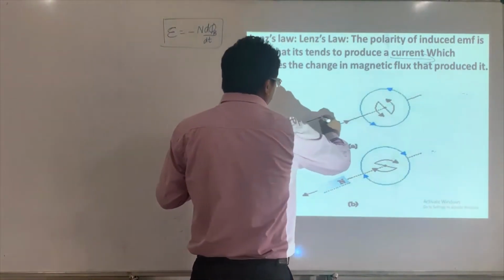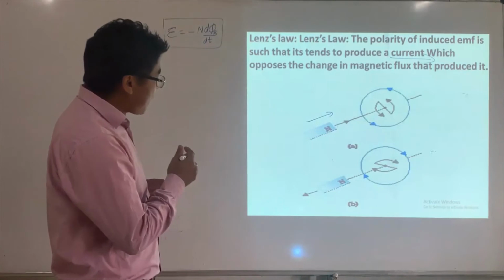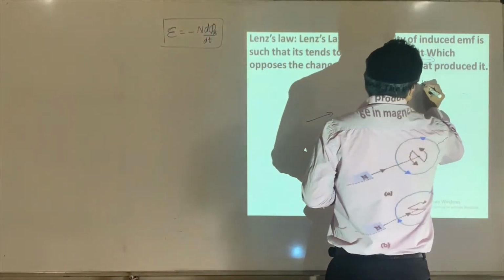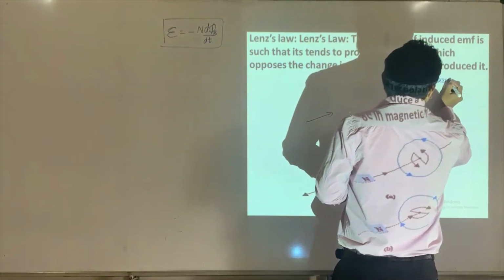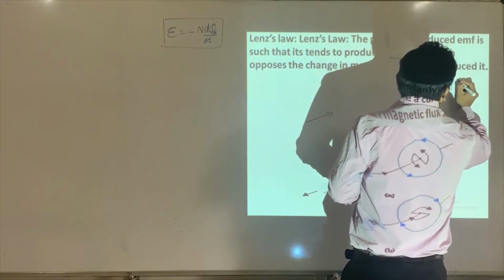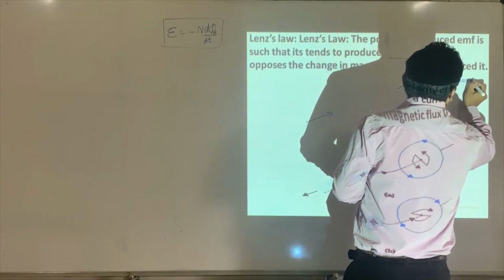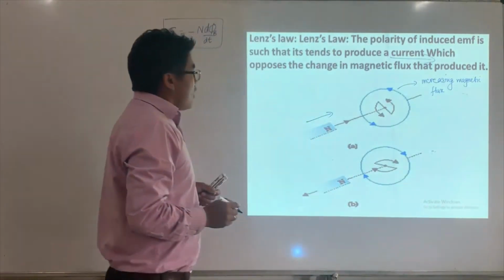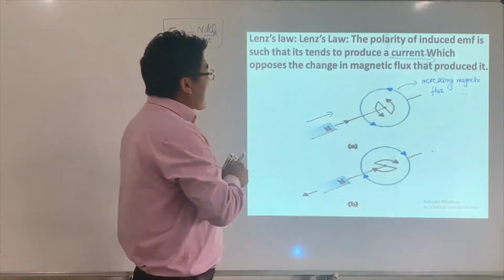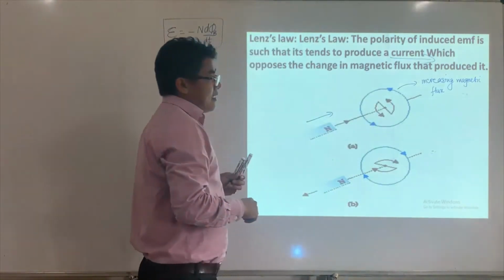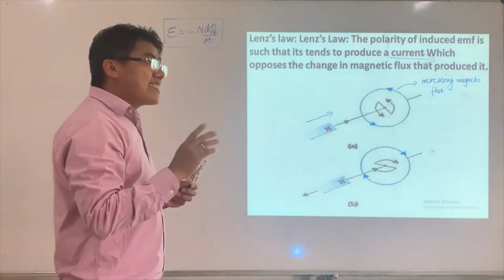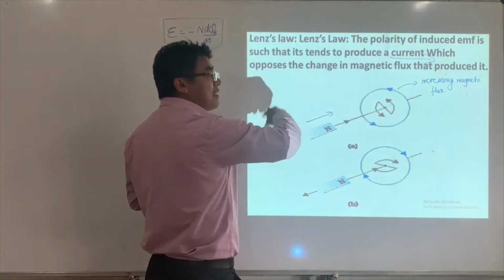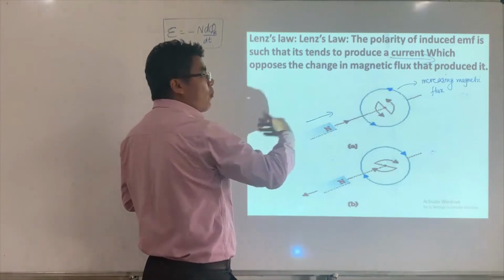Now this magnet is approaching, and the coil will experience increasing magnetic flux. The direction of current in the coil is such that the magnetic field due to the induced current opposes the change.